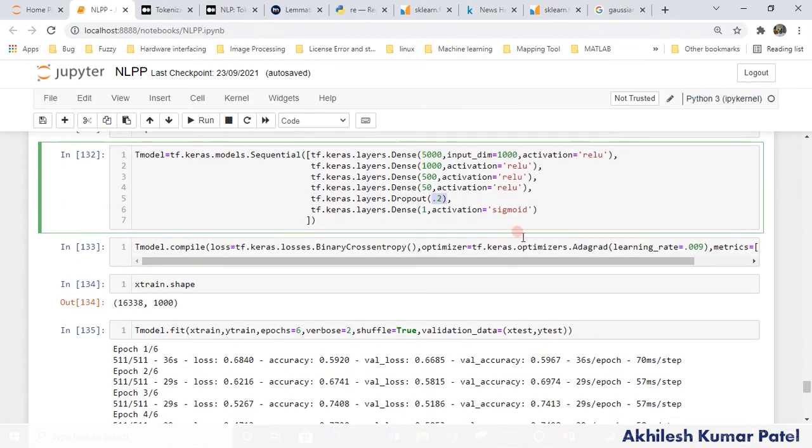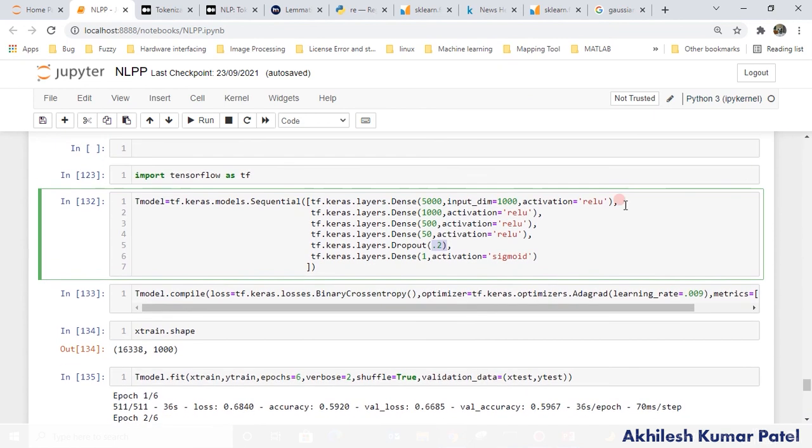Okay, now see one thing more. We have two classes only. That's why the last activation layer will be sigmoid. Why? We require a value between 0 and 1 to estimate the probability of the model, right? If you have multiple classes, then your activation will not be sigmoid.